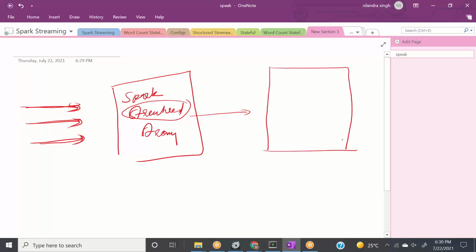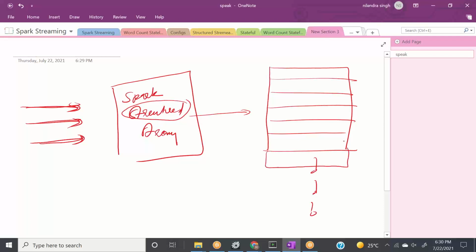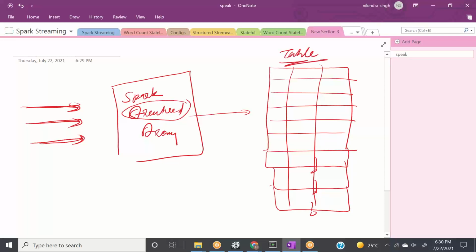Now what is an unbounded table? There are two kinds of table. One is a predefined table, which has a fixed number of rows and columns. But an unbounded table has no boundary. As soon as a new event comes in, it will append that event here, and every event will have the same structure. Since we have this table, we have a structure, so we can perform any DataFrame, Dataset, or SQL operation. This is one of the benefits. This is how Spark structured streaming works.